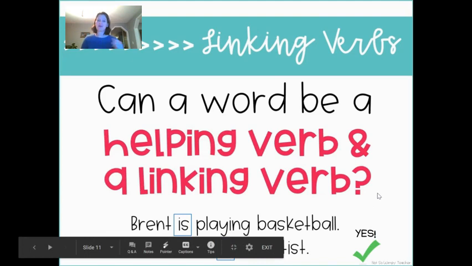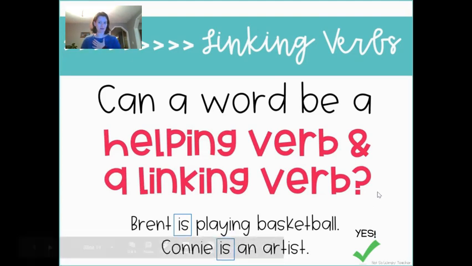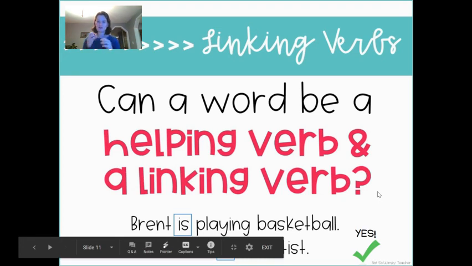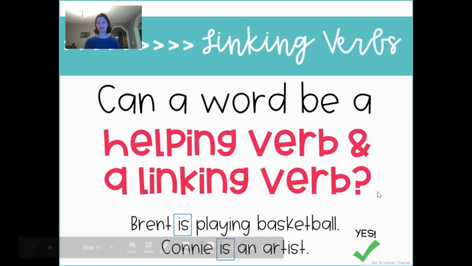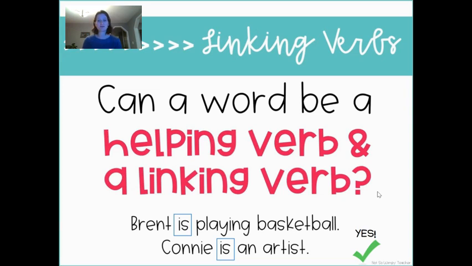Now, I'm really hoping that this is not too confusing for you because these are little words that are used in lots of sentences, most sentences, and it might be confusing to think of them as linking verbs. If you are still a little confused, before you go on to do the Google form and practice the linking verbs, I have an extra video from YouTube that I'm going to include on this assignment for you to watch that I think will be really helpful about linking verbs. So you can watch that one if you're still a little unsure about linking verbs, and that'll give you a hand before you do the Google form. Okay, good luck.